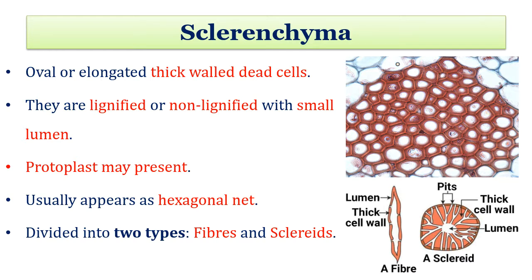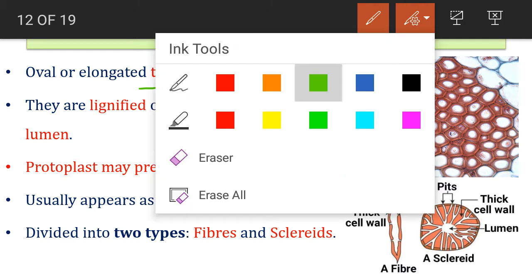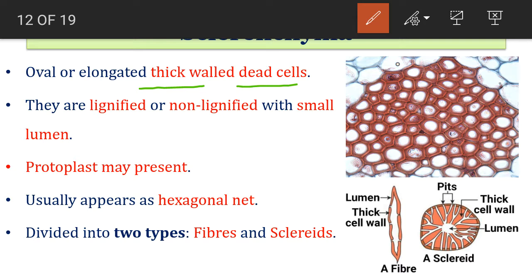Now let's talk about the third and last simple permanent tissue, which is sclerenchyma, or you can say sclerenchymatous tissues. They are usually oval or elongated, thick walled, and dead cells. Thick walled and dead cell is the important character of sclerenchymatous tissues. They are lignified mostly, but in some cases they are non-lignified or very less lignified, and because of lignification they have a very small lumen.